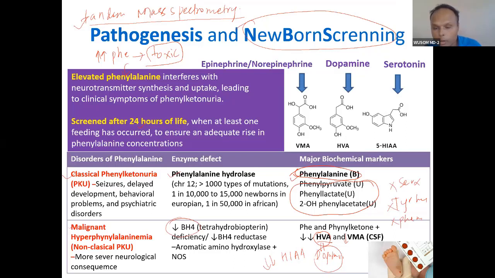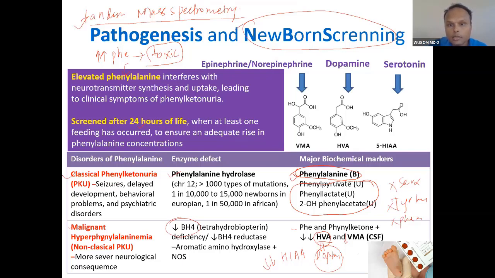Serotonin is also a problem in synthesizing, because you know the serotonin name is 5-hydroxy. So the hydroxylation process is also missing here. So this catabolite will be low in such a condition. This signifies multiple deficiencies. This is why it is called malignant phenylalaninemia, and this is non-classical phenylketonuria. Understood this?